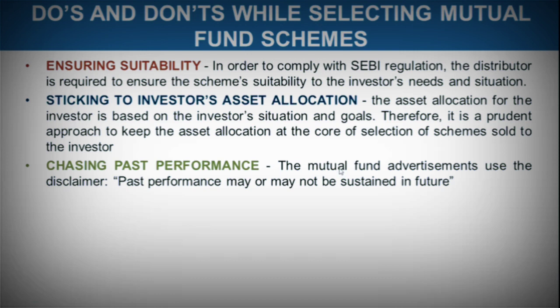Praising past performance. Mutual fund advertisements use the disclaimer that past performance may or may not be sustained in future. So as a mutual fund distributor, you are also responsible and expected to tell this to your investors, that past performance should not be relied upon.